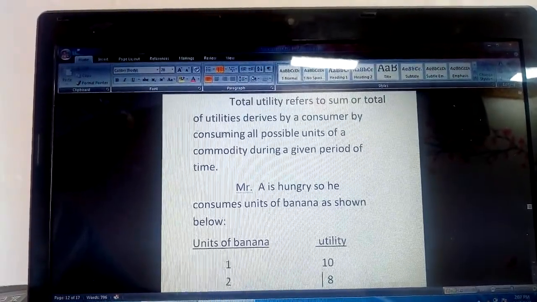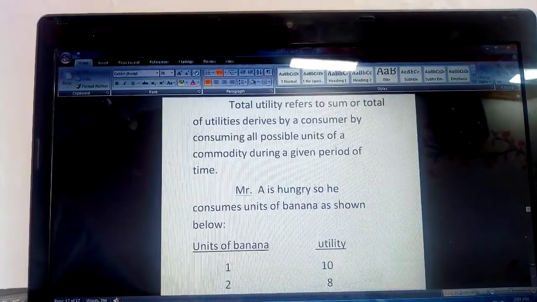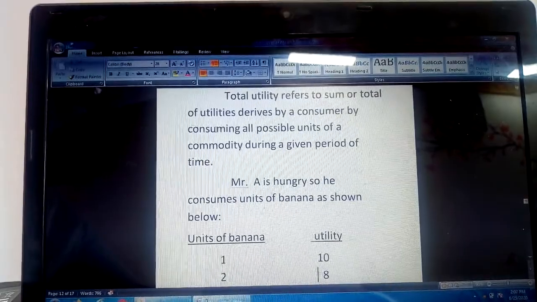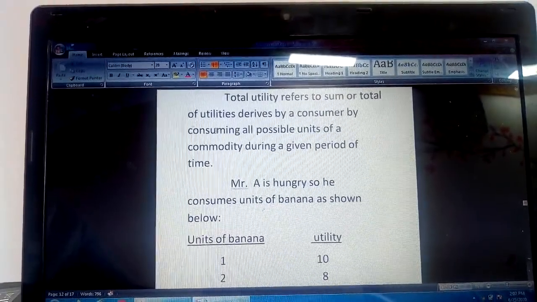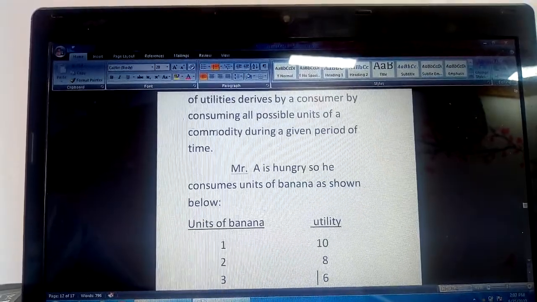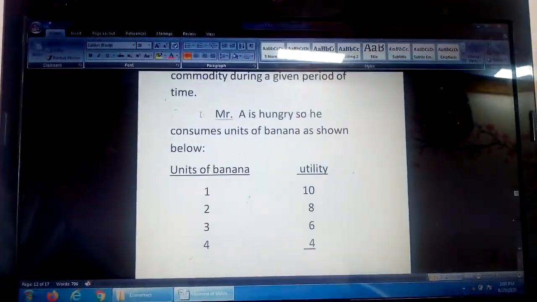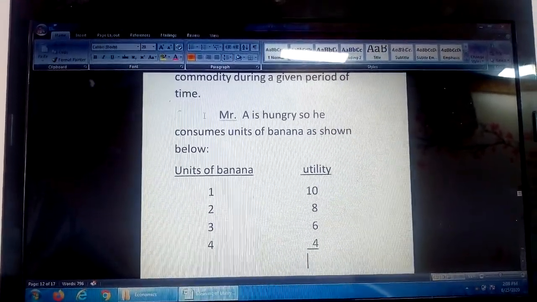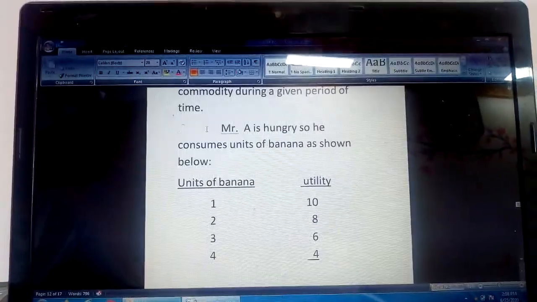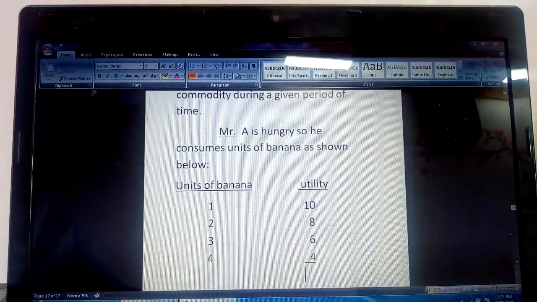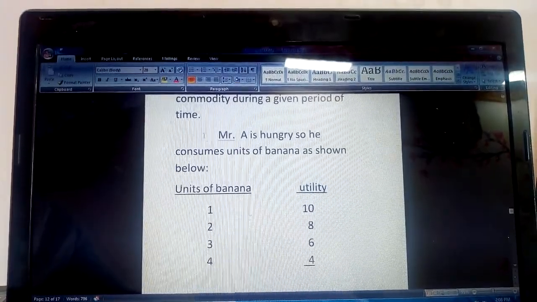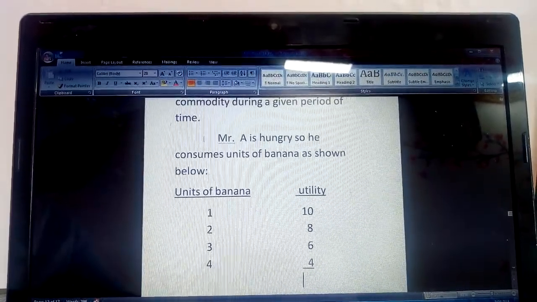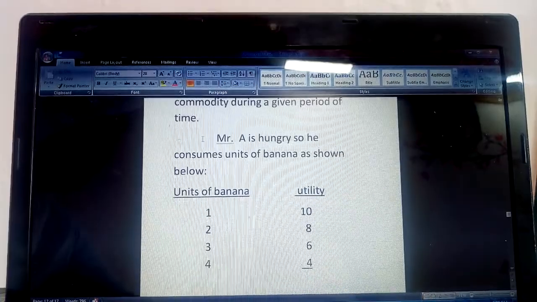Students, you may have a doubt regarding why the consumer consumed the units of banana. Because banana has the power to satisfy his wants. That's why he consumes the units of banana. So when he consumes the first unit, he gets more utility. Earlier we have seen, this is as per the condition. From the first unit, the consumer gets more utility, so that utility can be expressed in numbers, that is 10 units of utility.